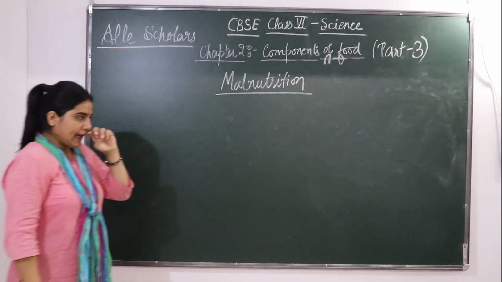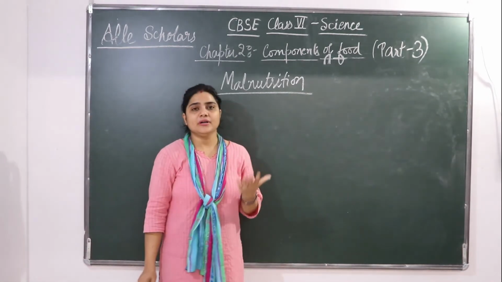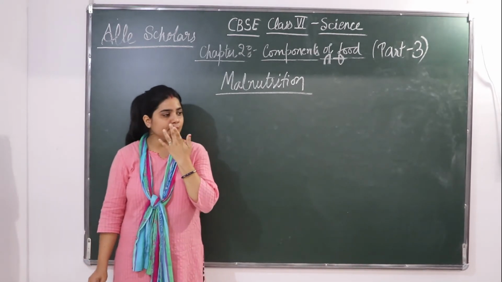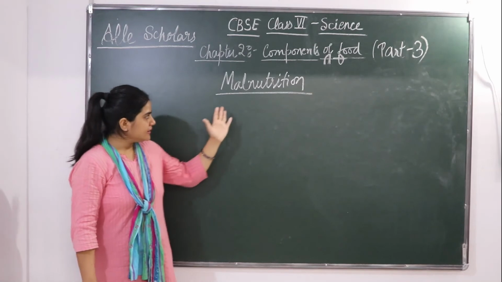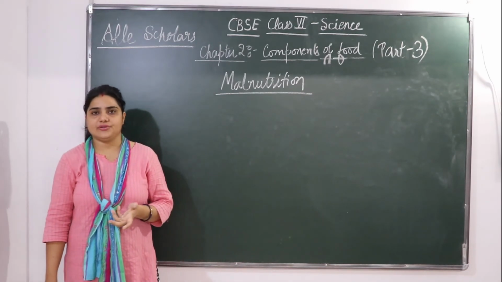ओके, अब मालन्यूट्रिशन की बात करते हैं तो improper intake of nutrient rich food may lead to another condition that is called malnutrition or undernutrition.